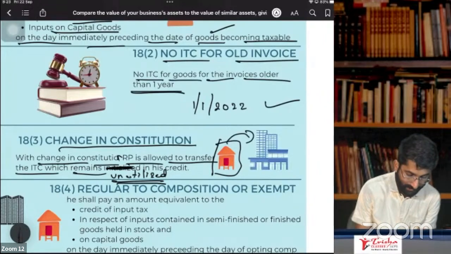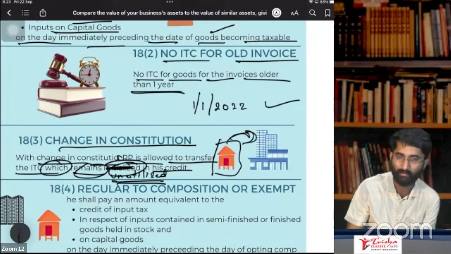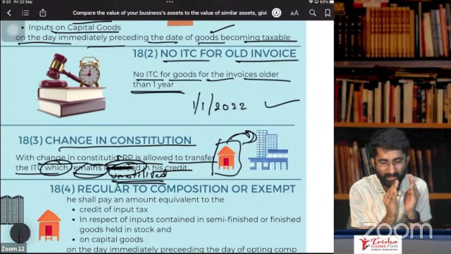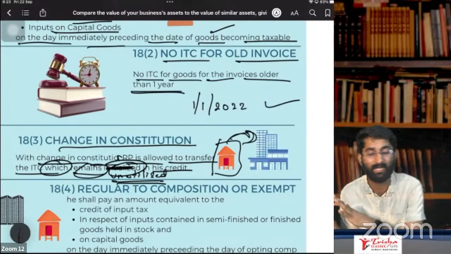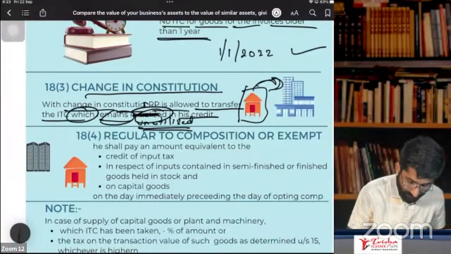So the ITC which remains unutilized in his credit can be transferred. So when you are transferring goods from a small concern to a big concern, you are transferring not just the goods, you can transfer ITC as well. ITC also you can transfer here. Next one is regular to composition.